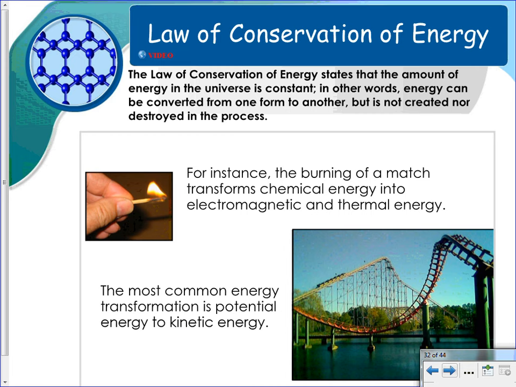The law of conservation of energy says that the amount of energy in the universe is constant. In other words, energy can be converted from one form to another, but is not created or destroyed. For instance, the burning of a match transforms chemical energy into electromagnetic energy and, of course, thermal energy. Thermal energy is present in most of the various energy conversions. The most common energy transformation is taking potential energy and then converting it to kinetic energy.